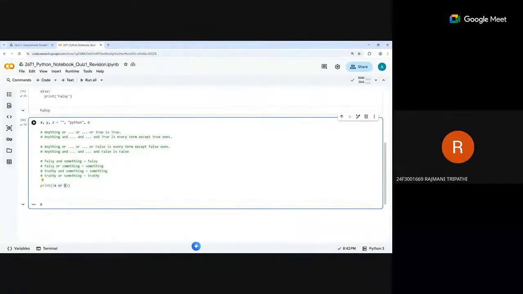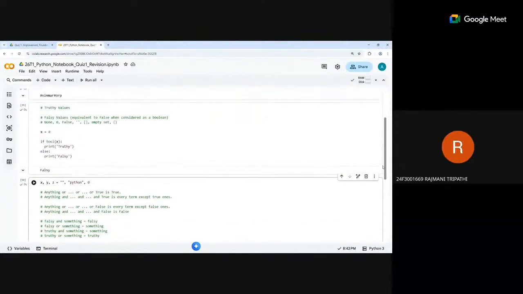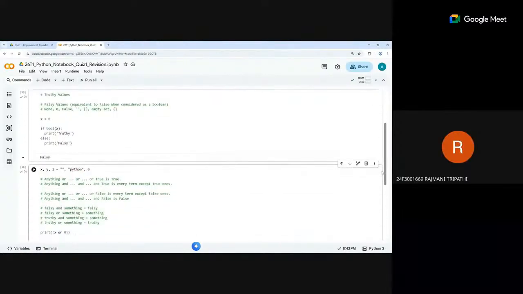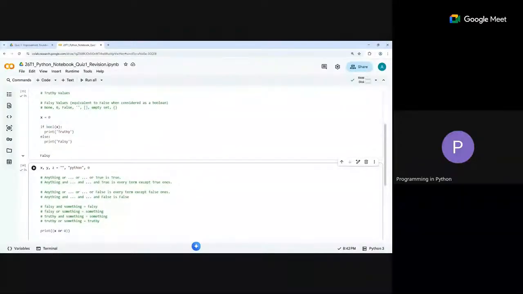Sir, can you scroll down, sir? Here? I want to take a screenshot of the false values you mentioned in the code. Above, yeah. Oh, here. Okay. I'll share this notebook with everyone anyway, but you can take it if you want. Fine. So we move forward with that.